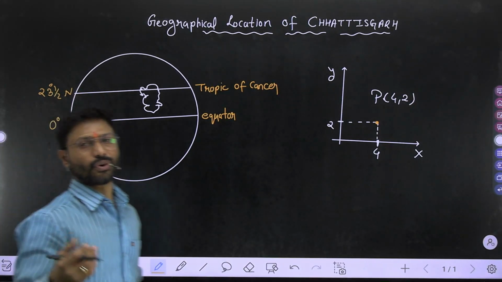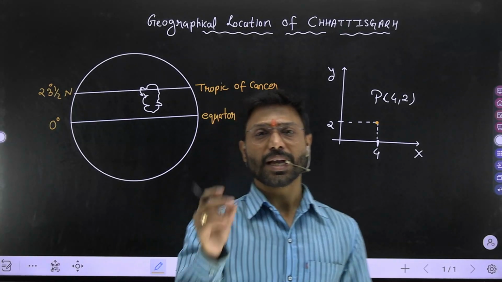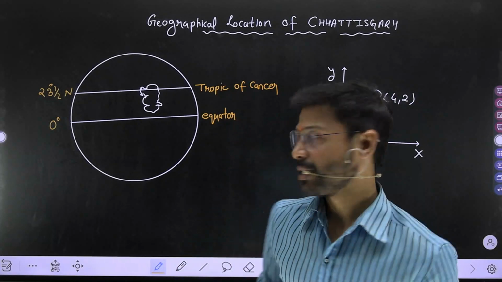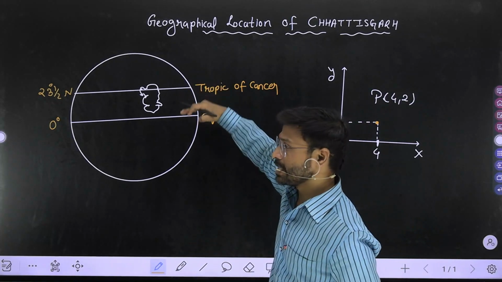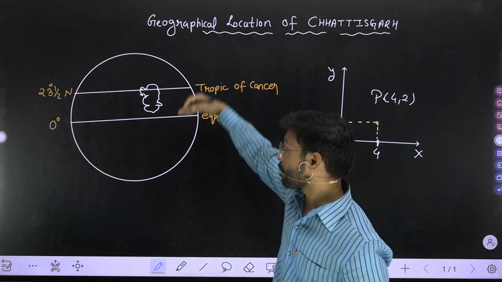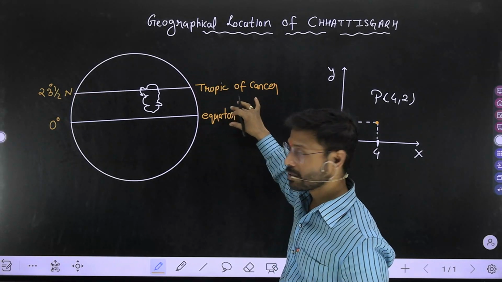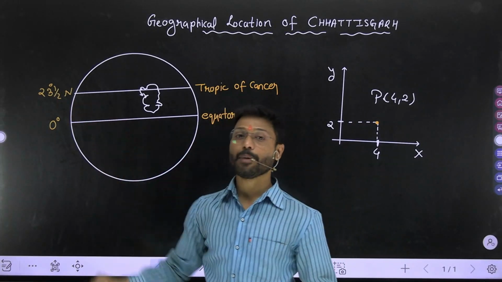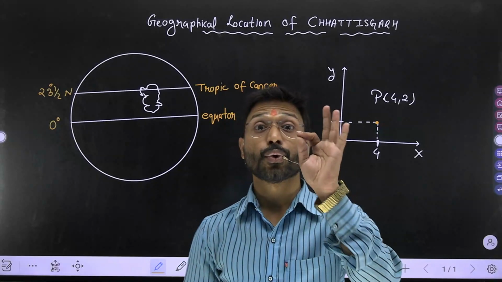Why it is so called, or why I am using an abbreviation N? The reason behind it is that this line is in the northern side or the northern part of this equator. This is the reason we are using N as an abbreviation for north.